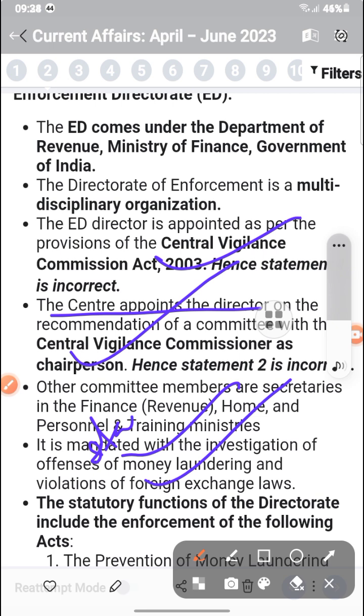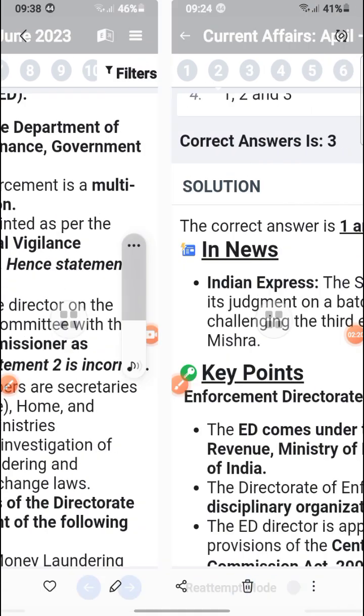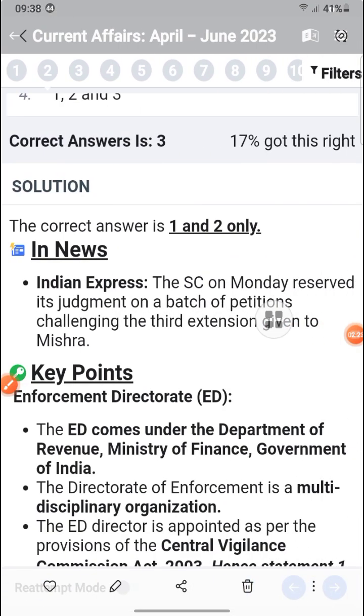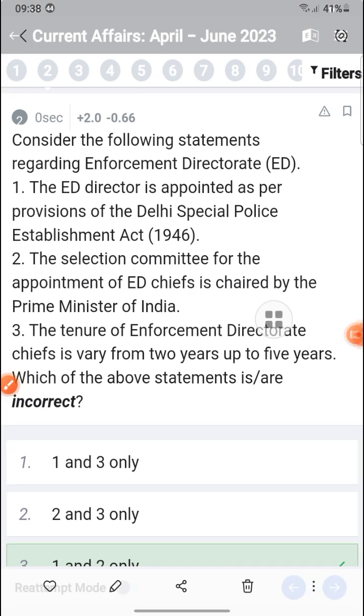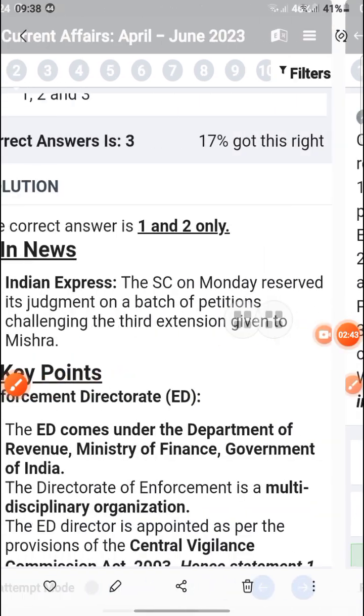So this is a statutory directorate under the Central Vigilance Commission Act of 2003. Hence the statement is incorrect. The correct one is only 1 and 2. The tenure of the Enforcement Director is 2 to 5 years, so that is correct, and statement 2 is incorrect. Statement 1 is wrong because it is the Central Vigilance Commission Act, not the Delhi Special Police Act. And the selection committee for the appointment of the ED chief being chaired by the Prime Minister is also not correct. Only this one is correct.